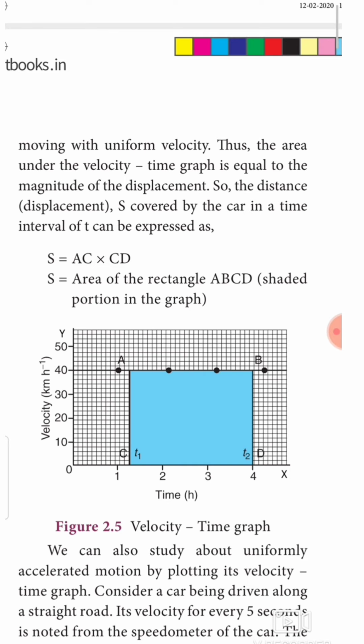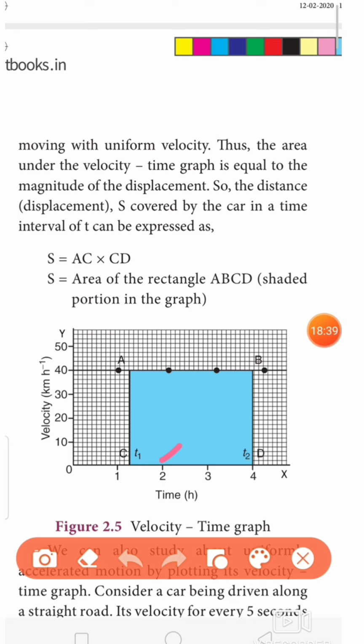1.2 minute it is 40 kilometer, and 2 minute it is 40 kilometer, 3 minute 40 kilometer, 4 minute 40 kilometers. See, everywhere it is 40 kilometer. So this is the result of an object moving with uniform velocity.